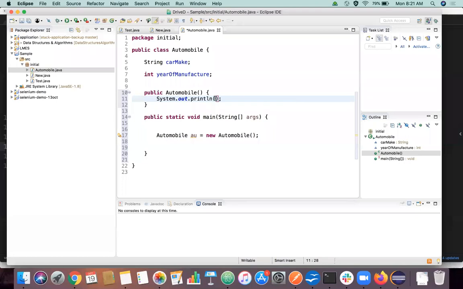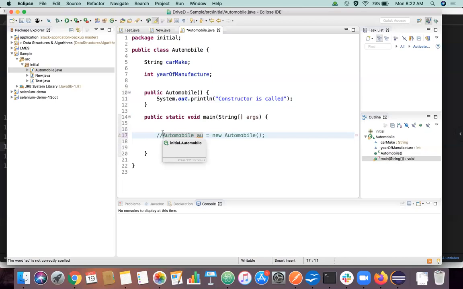Also, Karthik, if we don't initialize an object of the class, then would the default constructor be called? No, it will not be called. Okay, I'll just show you the example here itself. I'll print in the constructor, just "constructor is called." I'll comment this out. If you put two forward slashes, it's a single line comment in Java.